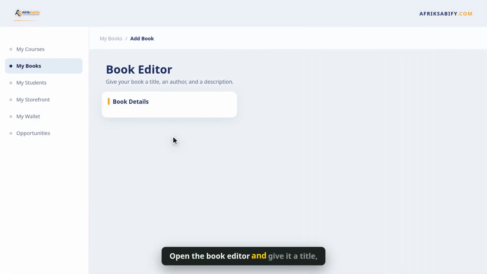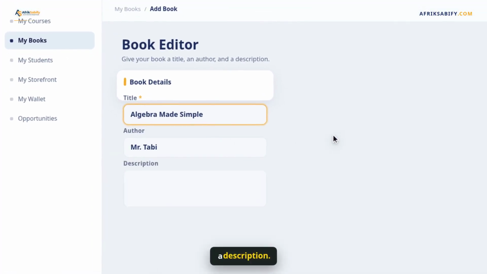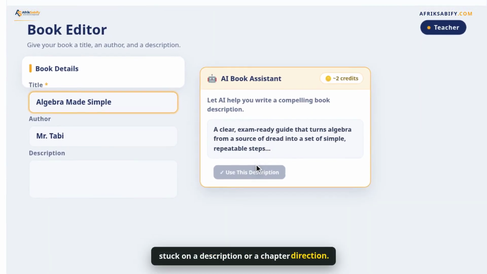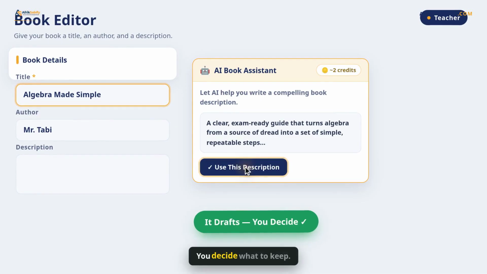Open the book editor and give it a title, an author, a description. Right there sits the AI book assistant, for when you're stuck on a description or a chapter direction. It drafts, you decide what to keep.